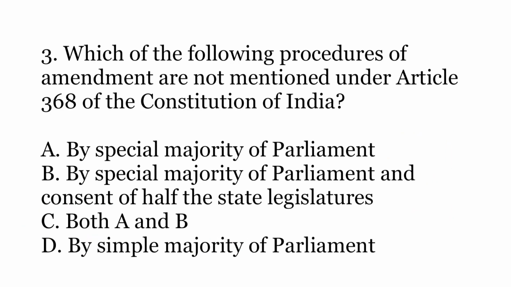Third question, which of the following procedures of amendment are not mentioned under Article 368 of the Constitution of India? The options are A. By special majority of Parliament, B. By special majority of Parliament and consent of half the state legislatures, C. Both A and B, or D. By simple majority of Parliament.